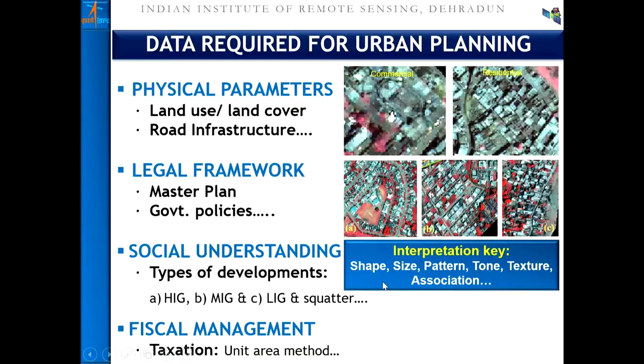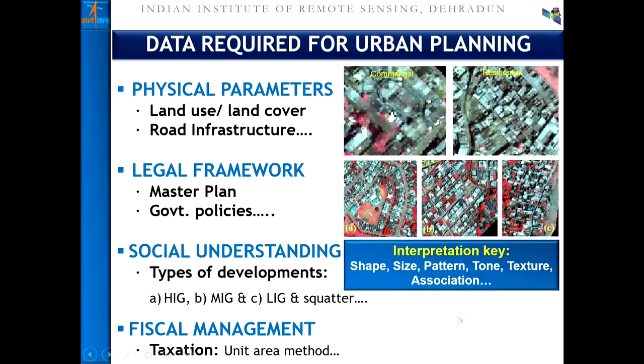Now, when you talk about urban planning per se, we require information. The information will be of varied nature, like physical, legal, social, or also management. You require money or resources, so in that case we also require fiscal management. In that context, let us look at the physical parameters in urban areas. We require a variety of information like the different kinds of infrastructure, building footprints, land use, land cover, and also a variety of resources available like soils, geomorphology, etc.